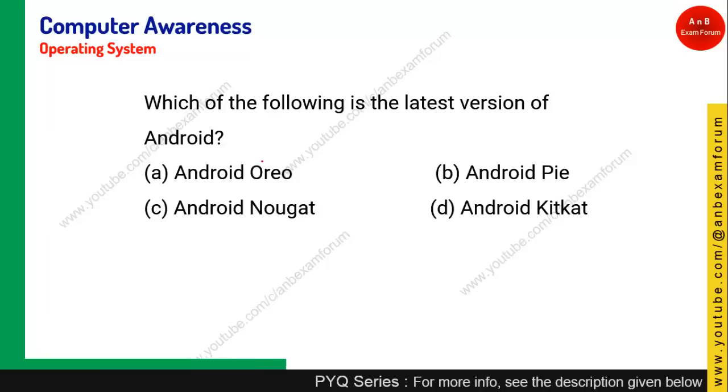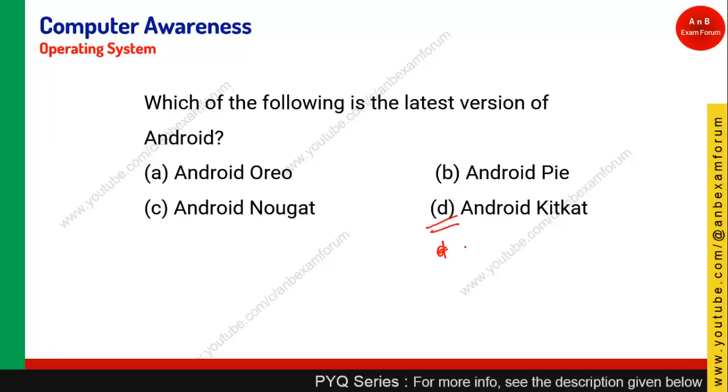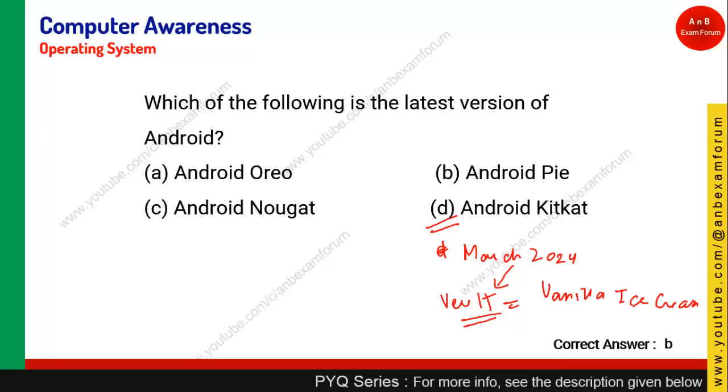Which one of the following is the latest version of Android? At that time the answer was KitKat, but you should know that as of now, March 2024, the current Android version is Vanilla Ice Cream. It is a good name, Vanilla Ice Cream, and the version number is 15. So version 15, year 2024, the version name is Vanilla Ice Cream.